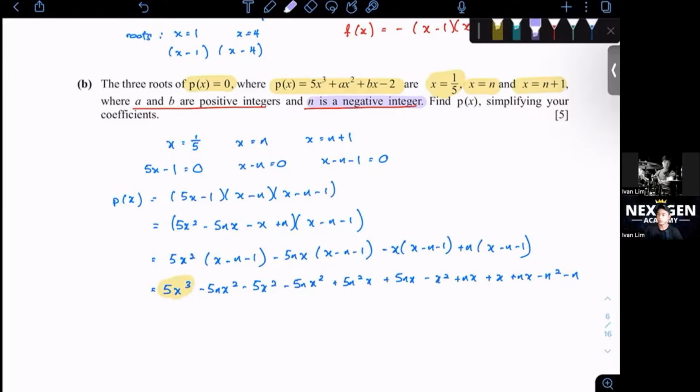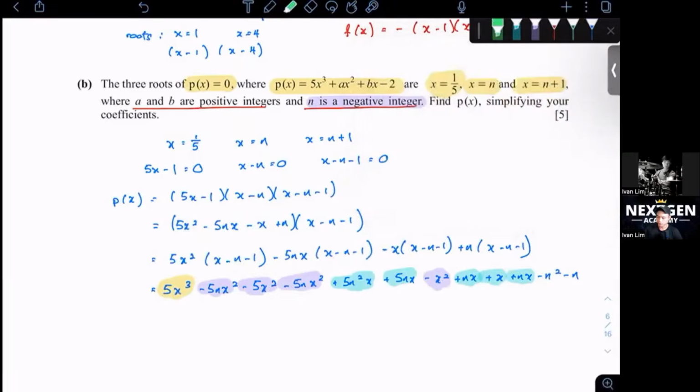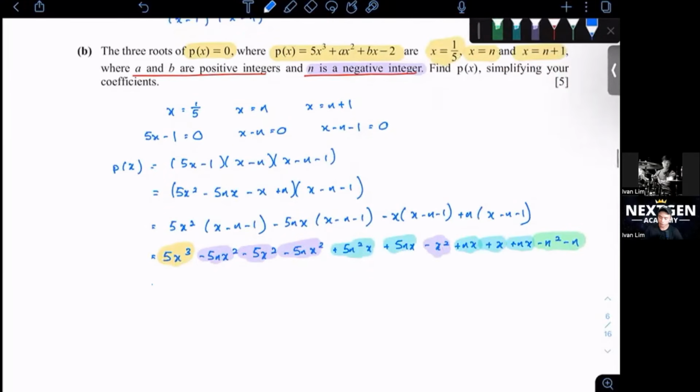So this will be the x cubed term. These are all the x squared terms. And then this is all the x term. All the blue ones will be the x term. And then the rest, the ones that have no x, are independent of x. So let's just put it together, the same family.